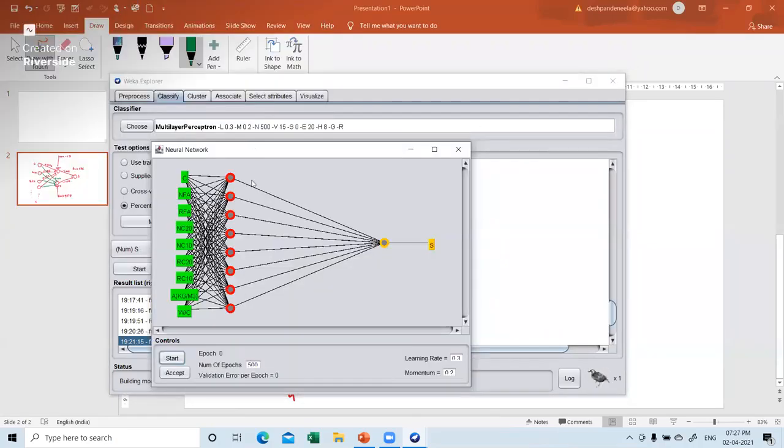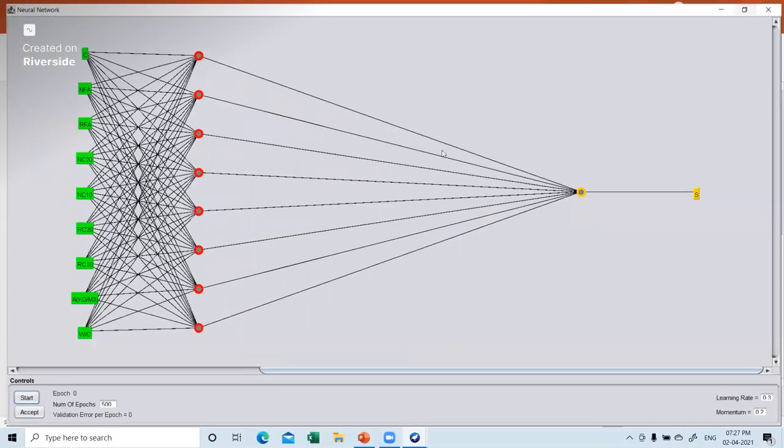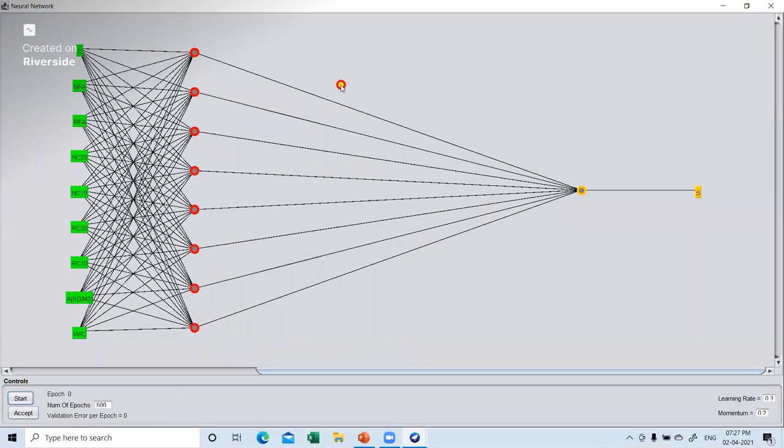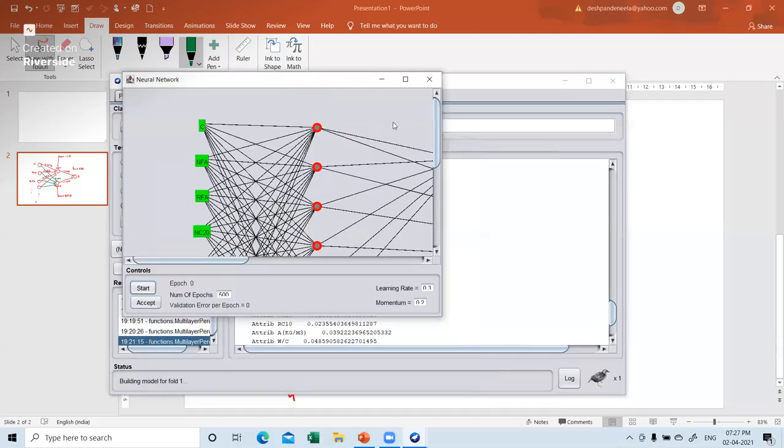And this GUI of course is there. You can also do it manually. You can click over here if you want to build it yourself. You can click over here a hidden neuron. This is selected, and if you want to have connections, then you can click on the other one. You can do this manually also. But if you really ask me, whatever I have worked with WEKA, don't do it manually. It's easier to do it through the tab, because if it's a very big network, this may create a little confusion. So personally, I don't prefer this. However, you can try it out, not an issue at all.